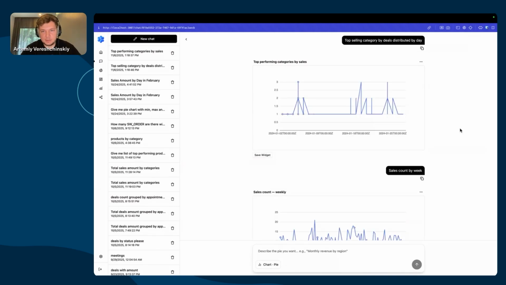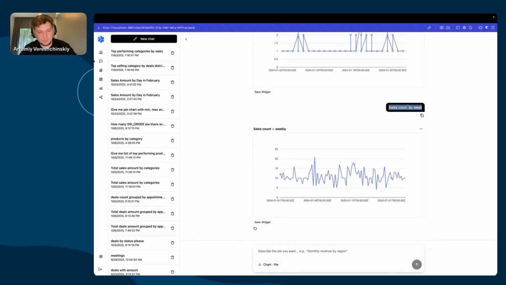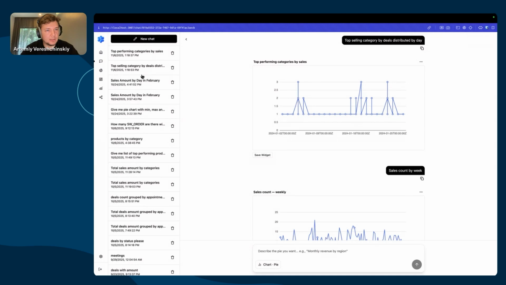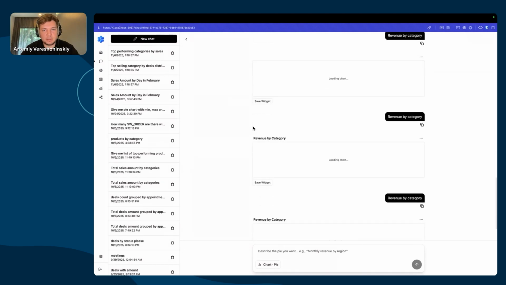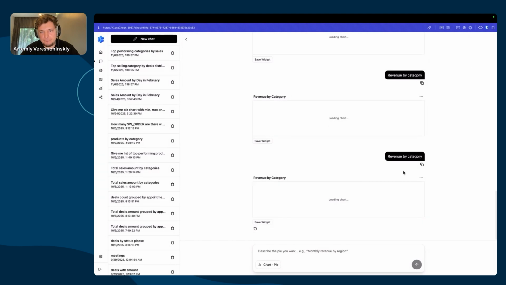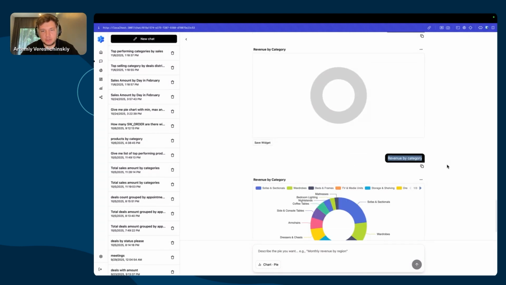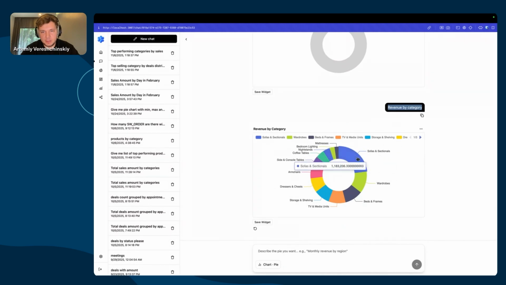Let's go for some kind of queries I've performed previously, like top selling categories, sales amount, revenue by category. It's quite a nice way to perform something. So the agent behind the scenes looks for what we called category, but actually in the database it's called SW categories.